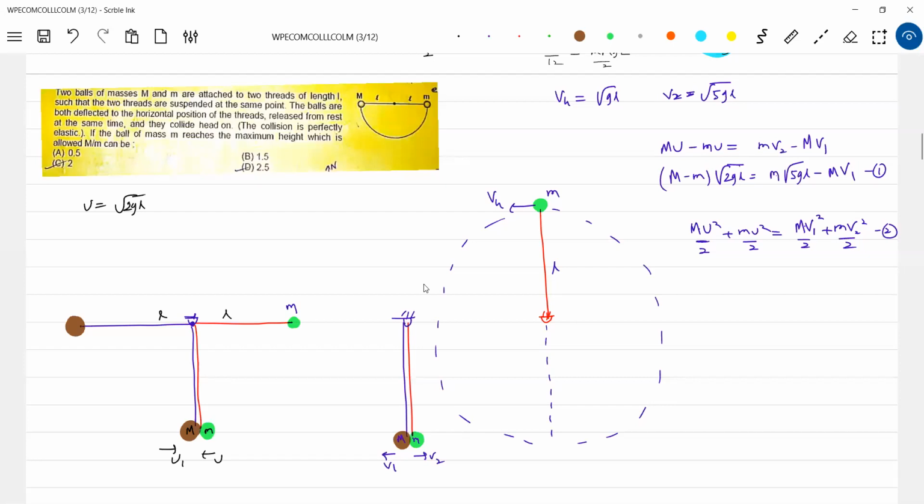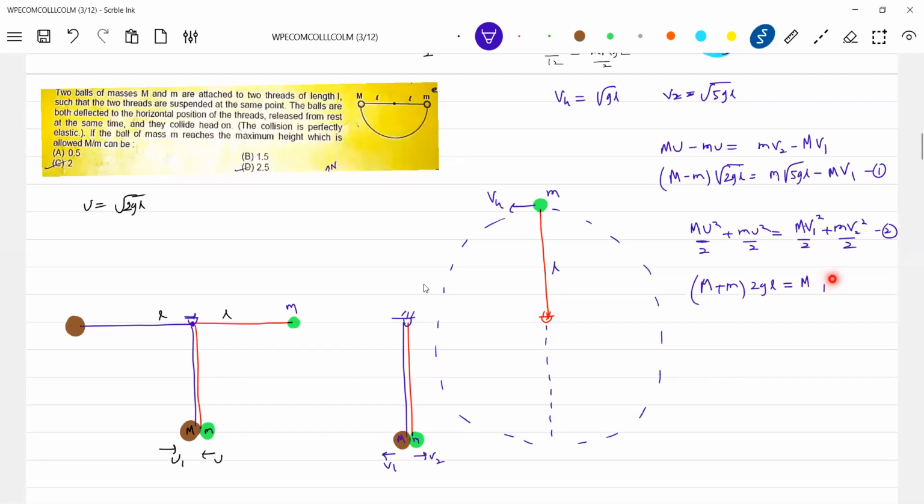Okay, two options are there. Which is allowed, M by m can be allowed is telling. So the 2 will get eliminated. So m u square will be 2GL m plus 2GL equal to M V1 square.